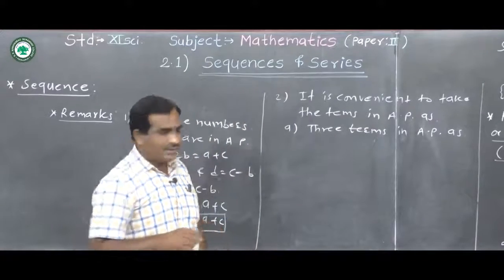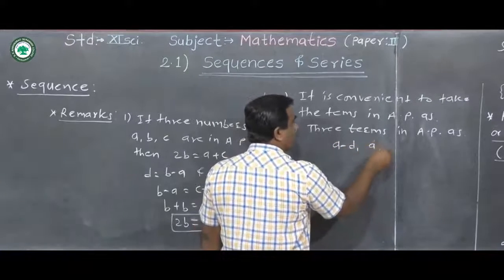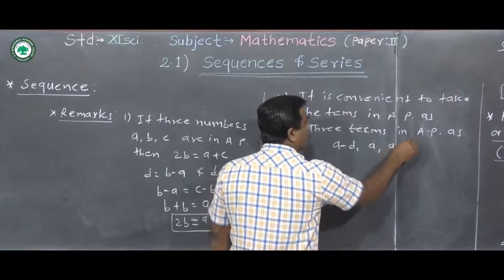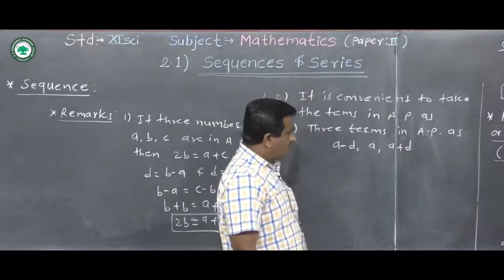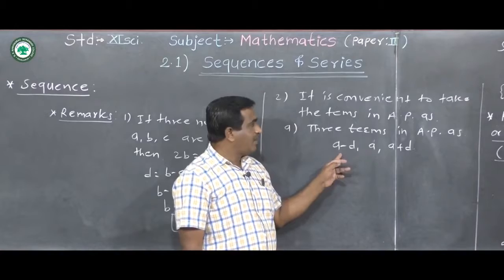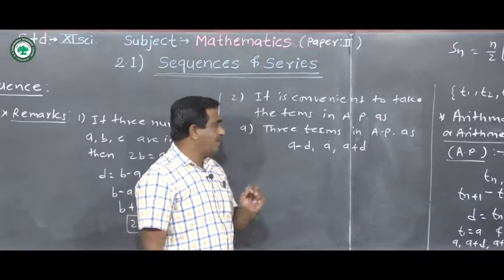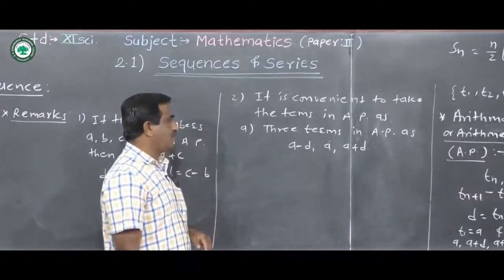Using this we can write three terms in AP as a minus d, a, a plus d. The term before a is a minus d. We can take these three numbers in AP as a minus d, a, a plus d.